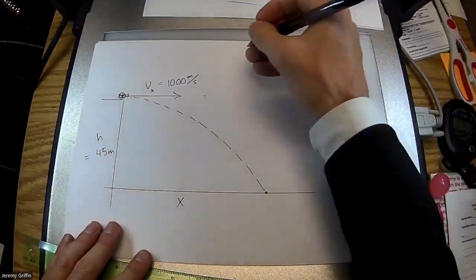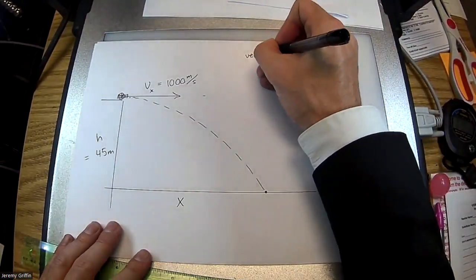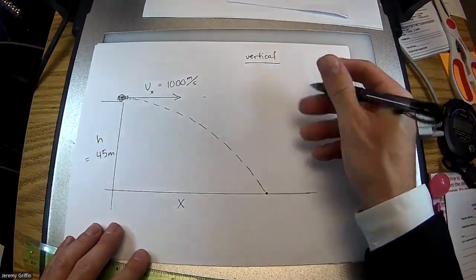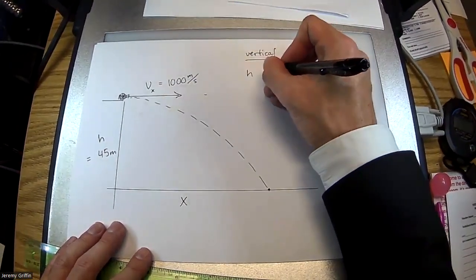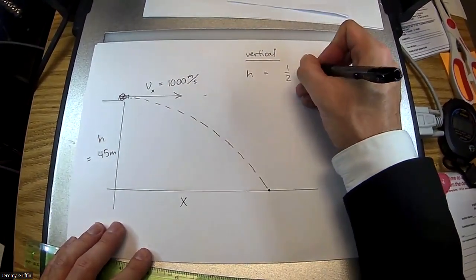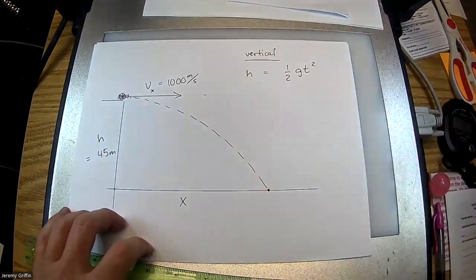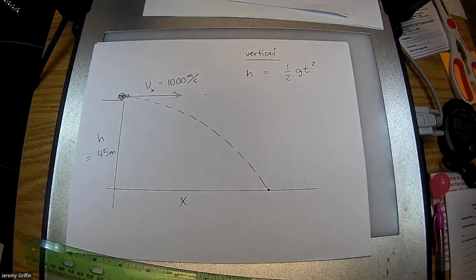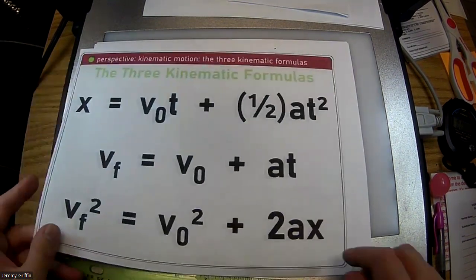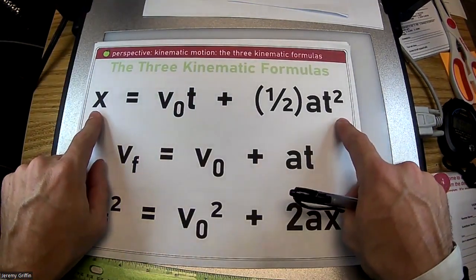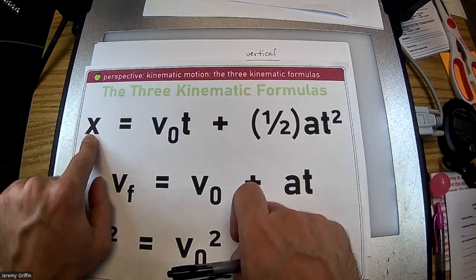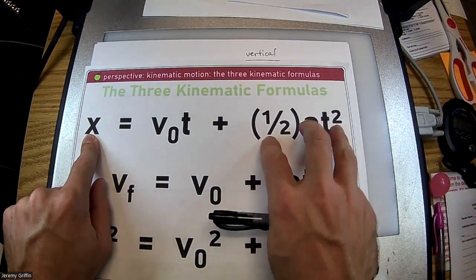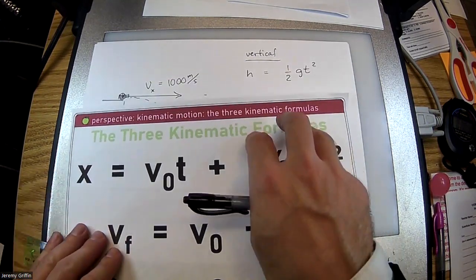Let me go ahead and write that down. So I'm going to start with the vertical info. That's going to constrain how much time it was in the air for. I'm going to say H equals 1/2 GT squared. Oh, hang on a minute. Actually, can I say that? Because you know I'm using a shortened version of this one, right? I'm thinking vertical. That's why for the general displacement, I called it H, like a height of the cliff. That's okay, right? 1/2 GT squared could be this bit.